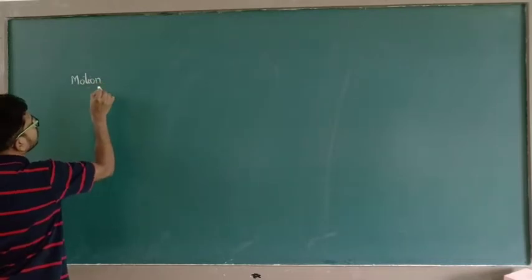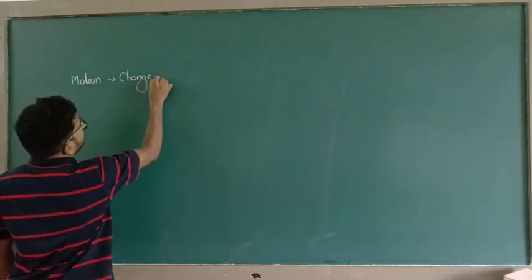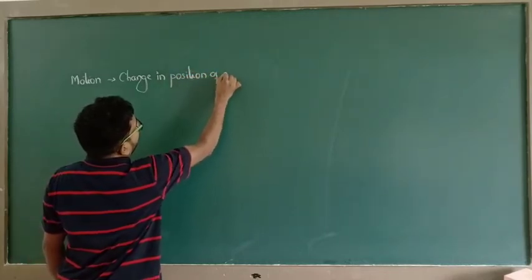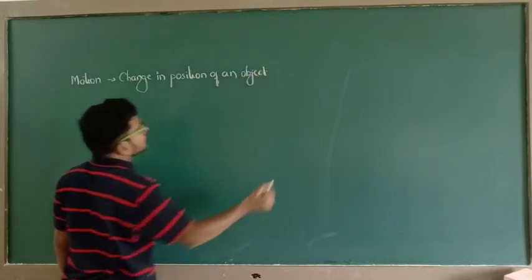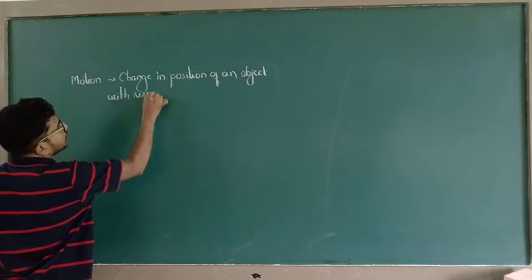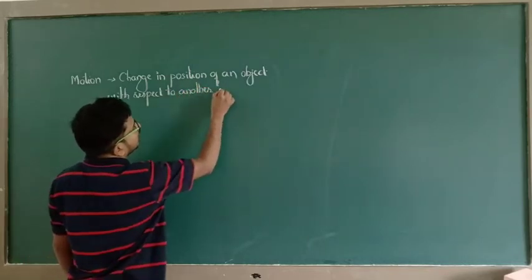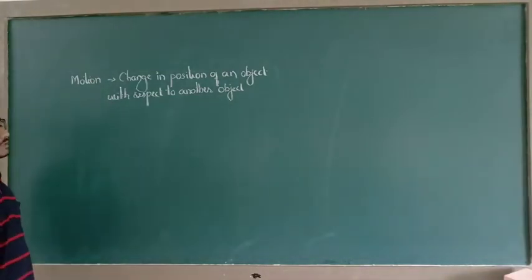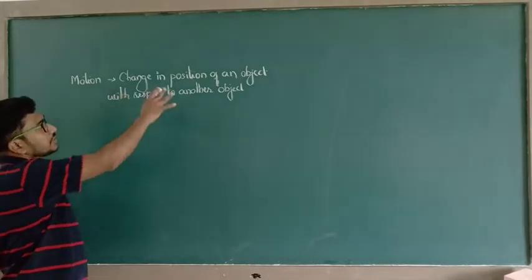Motion of an object: change in position of an object with respect to another object, or with respect to passage of time, so we can say that object is under motion. That means there should be a change in position.